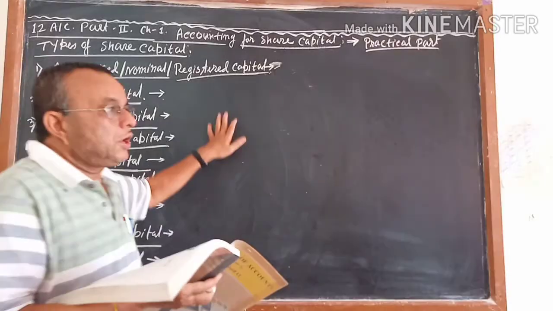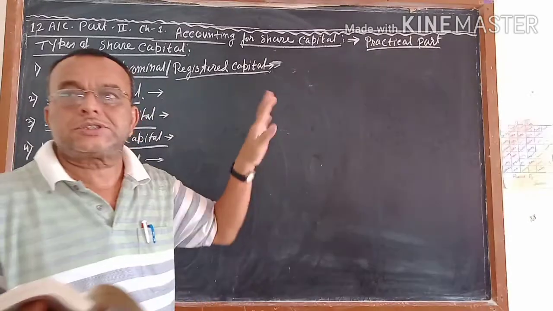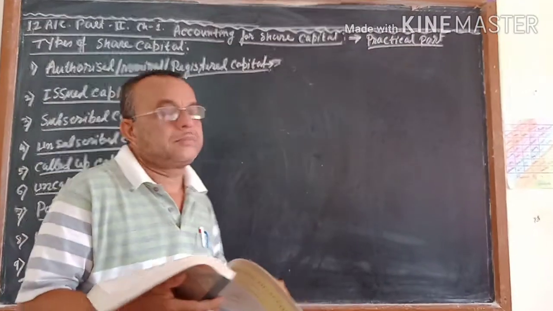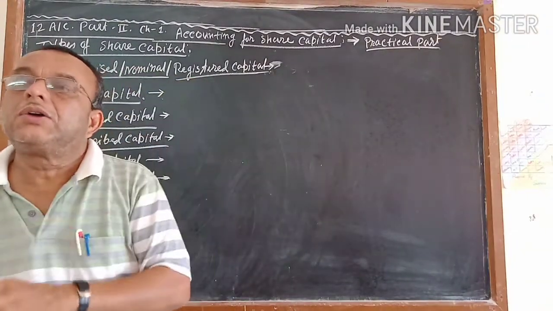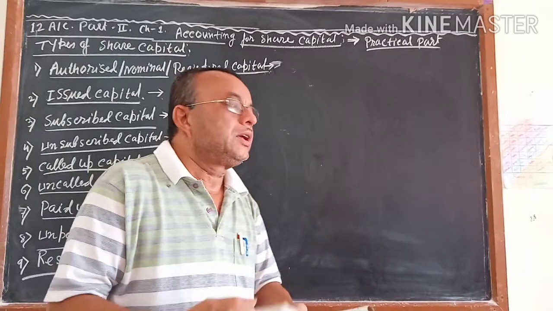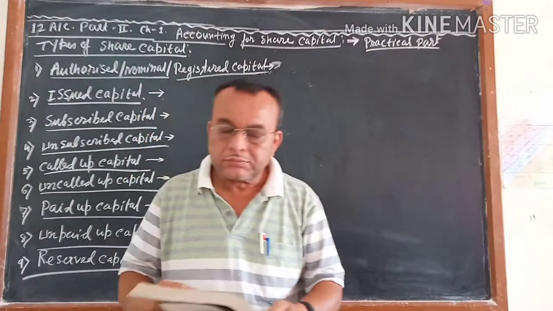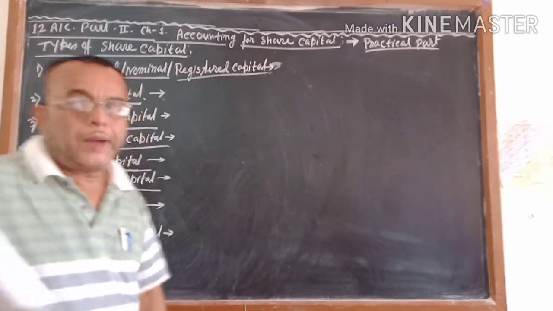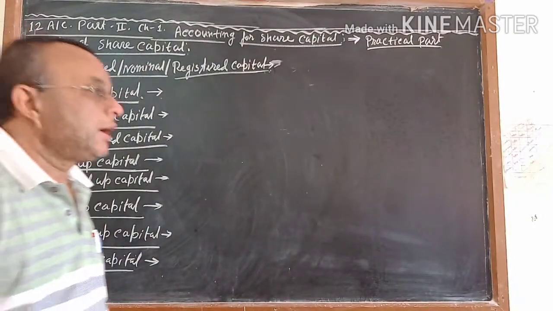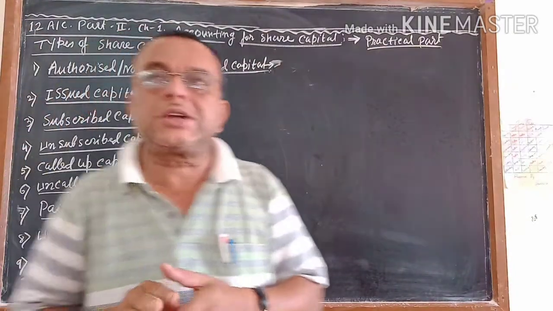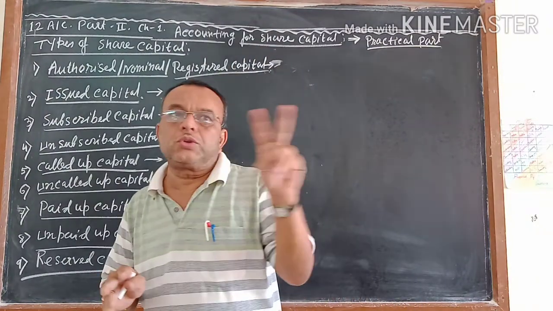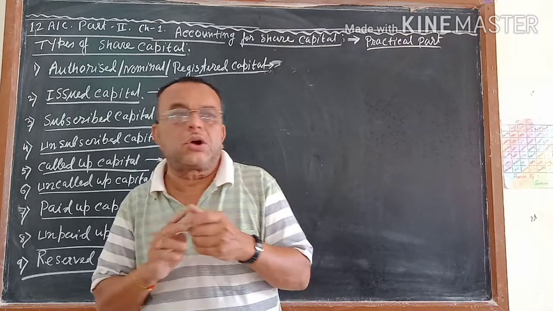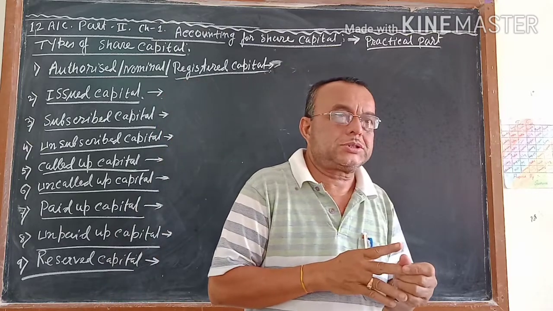This is not a complete practical sum. This is a part of the primary stage of the practical sum. After that, when I start the practical from illustration as well as exercise, these are the things that will help you. You have to know that just now I told you there are two types of shares. The company can issue either equity shares or preference shares.